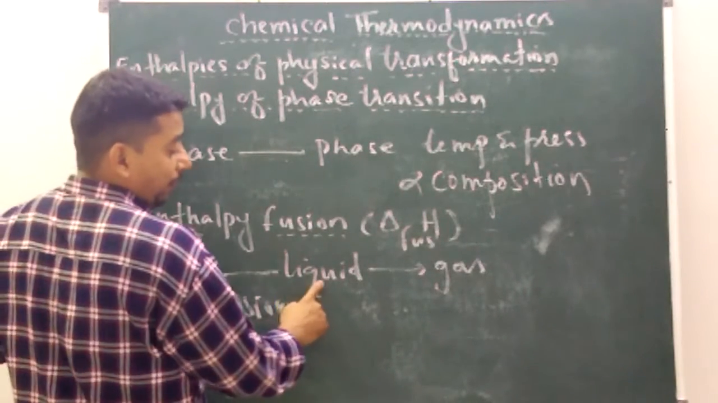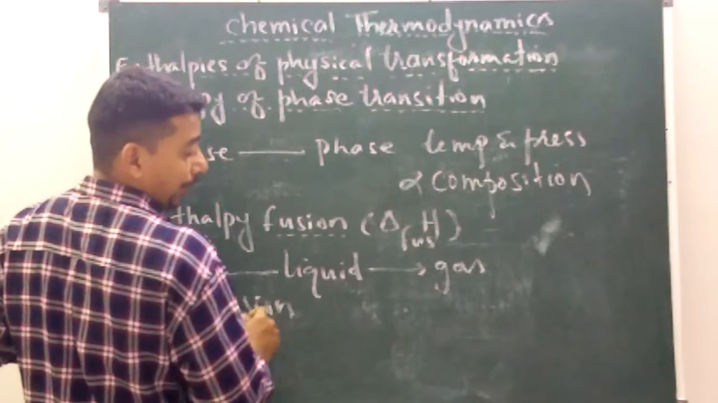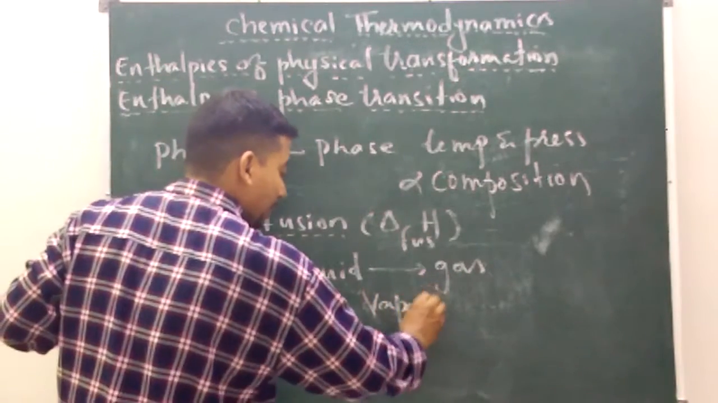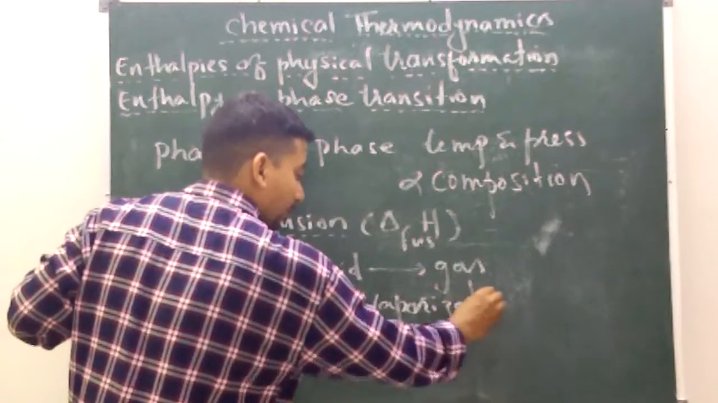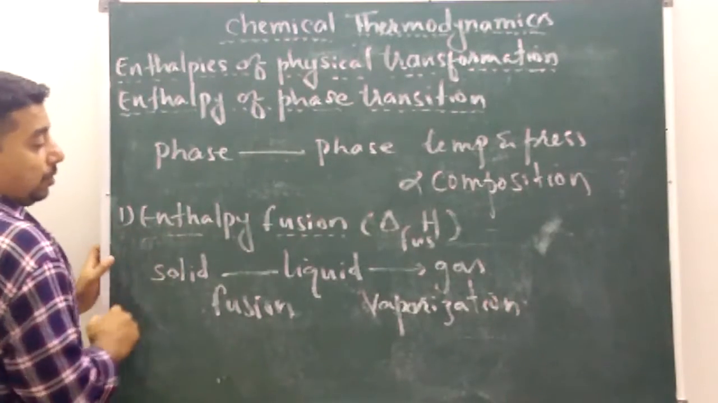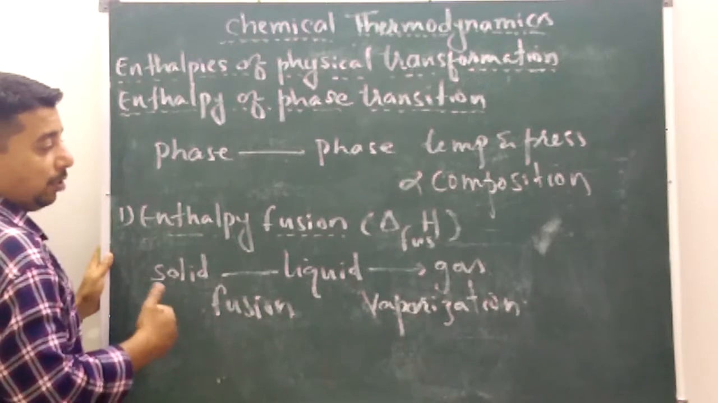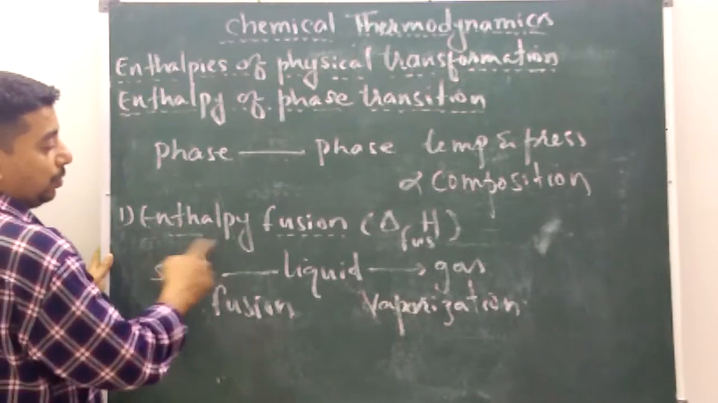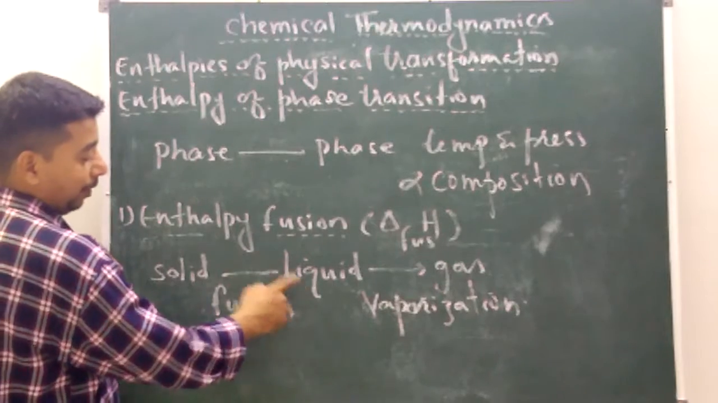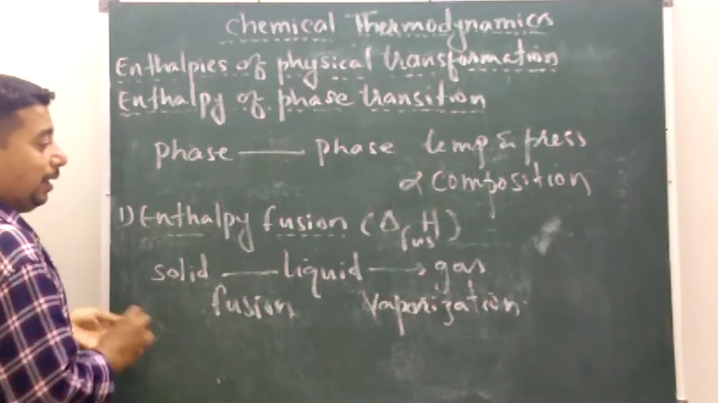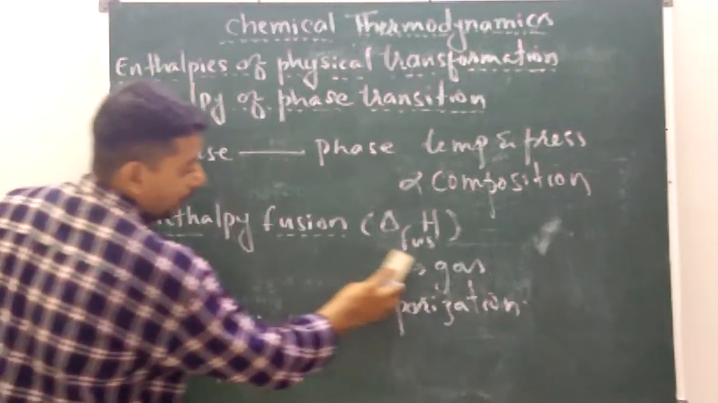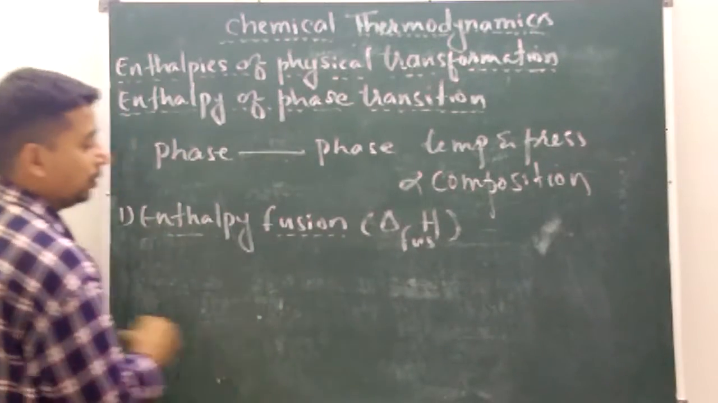Conversion of liquid to gas on heating is called vaporization. Now, enthalpy of fusion means the enthalpy change accompanied in the fusion of solid. Solid is getting converted to liquid. Whatever the enthalpy change will be, that will be called enthalpy of fusion. We will see the definition of enthalpy of fusion.